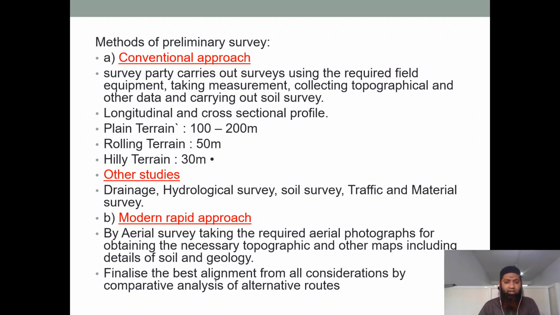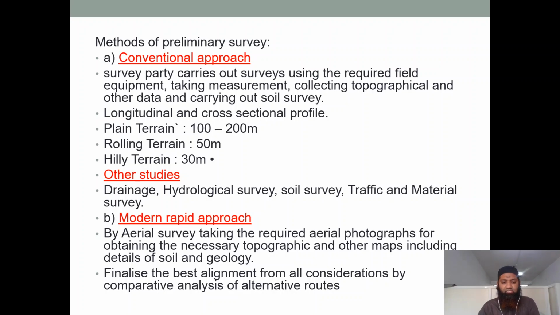Modern rapid approach: in this approach we do an aerial survey, taking the required aerial photographs for obtaining the necessary topographic and other maps, including details of soils and geology. Because of the modern approach, we have GPS and remote sensing also. On that we take the pictures of the map from an aerial view, and then we study what is exactly available on the site. So this is also done.